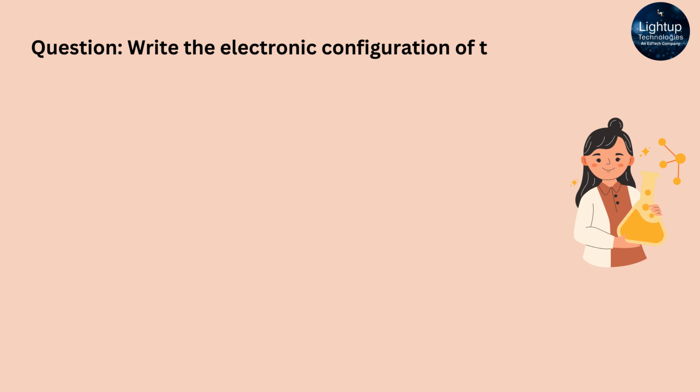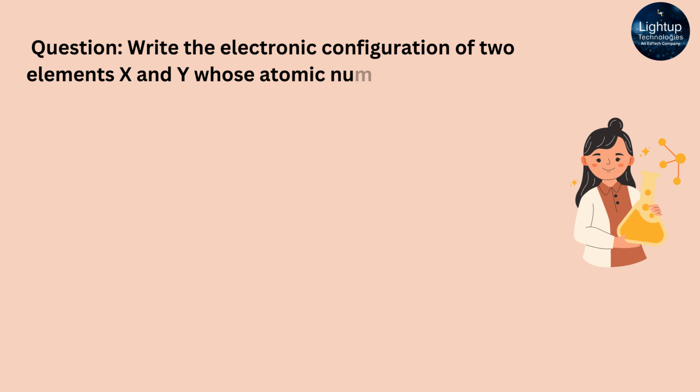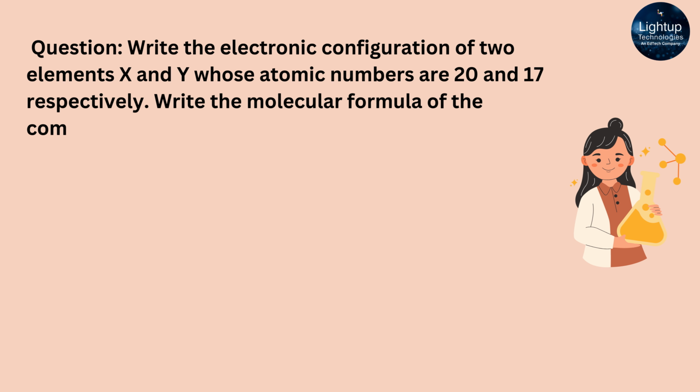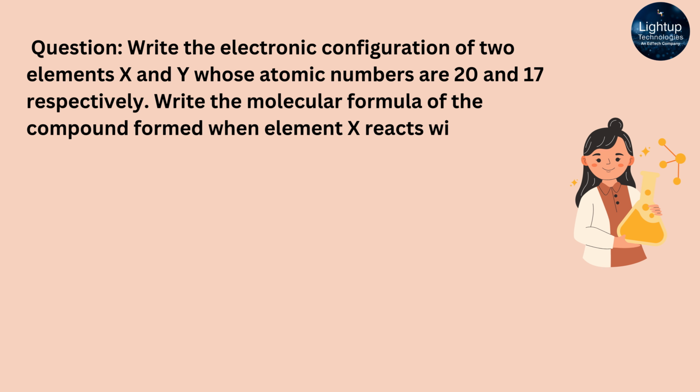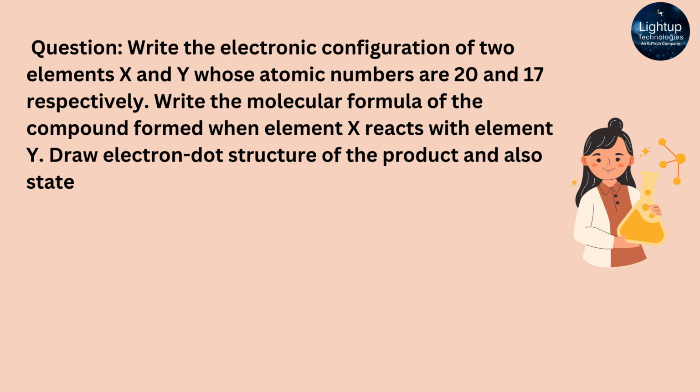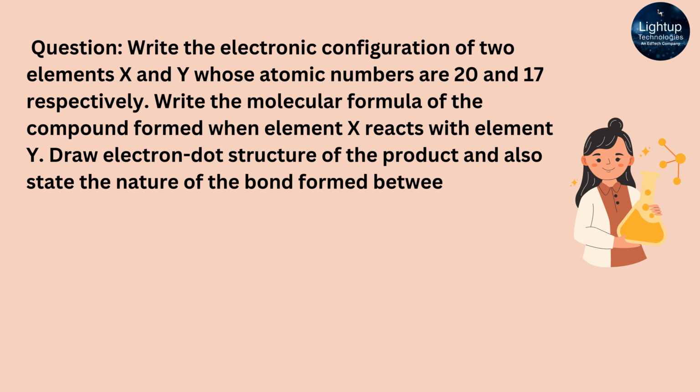5. Write the electronic configuration of two elements X and Y whose atomic numbers are 20 and 17 respectively. Write the molecular formula of the compound formed when element X reacts with element Y. Draw electron dot structure of the product and also state the nature of the bond formed between.